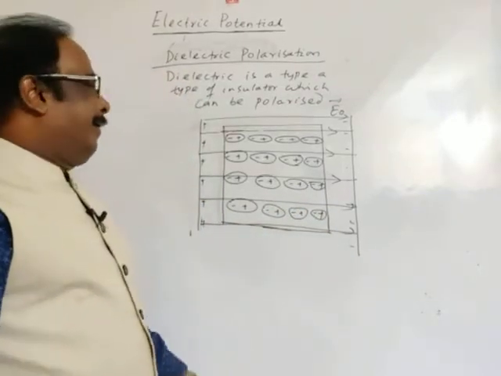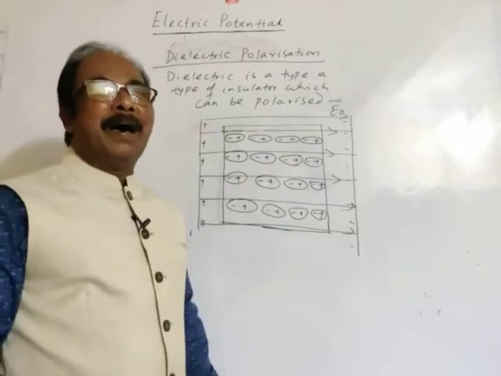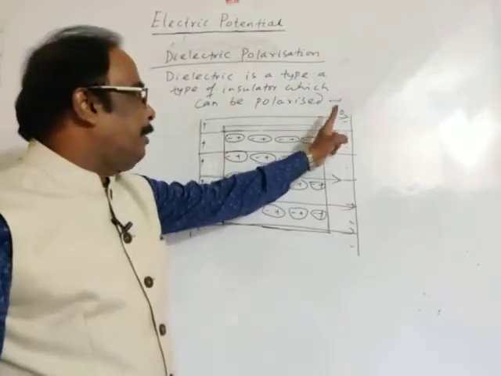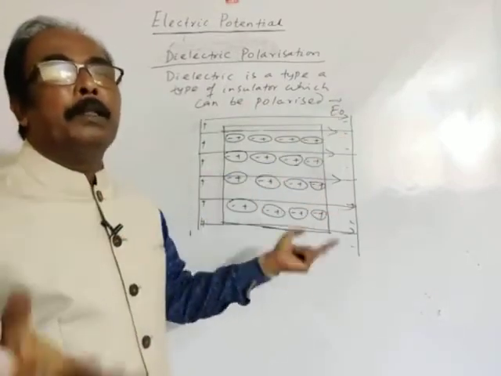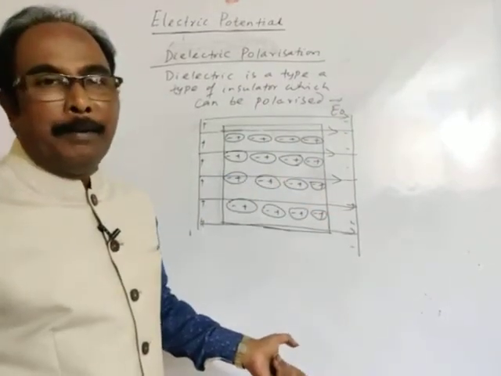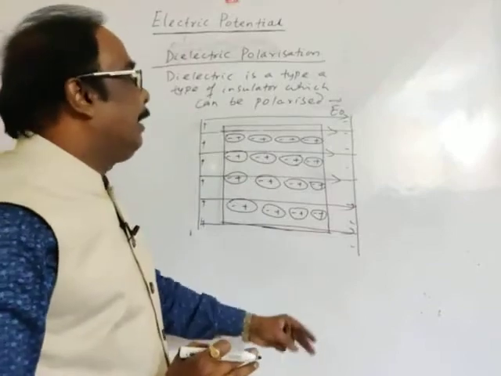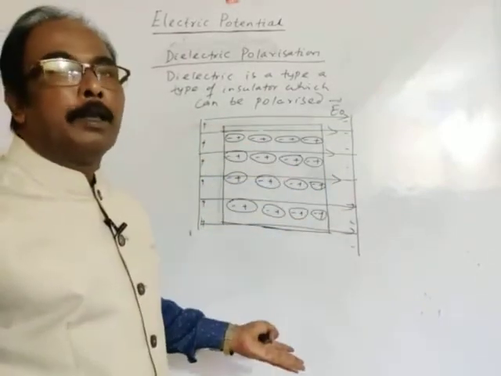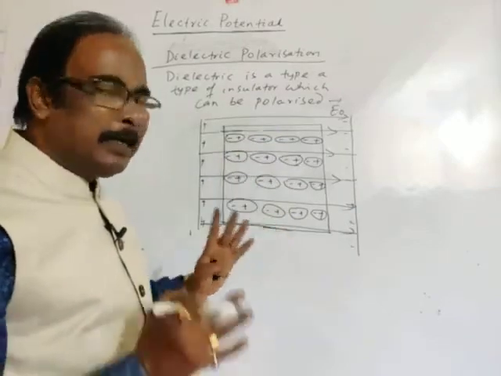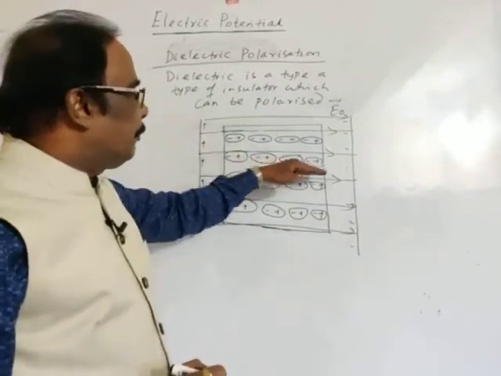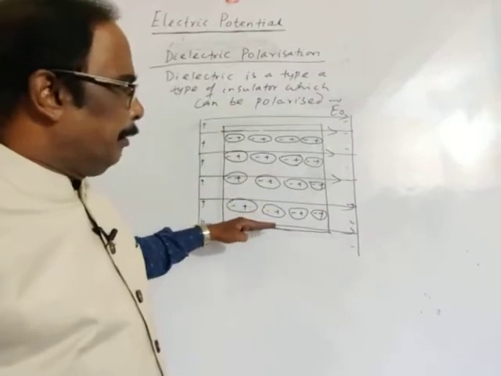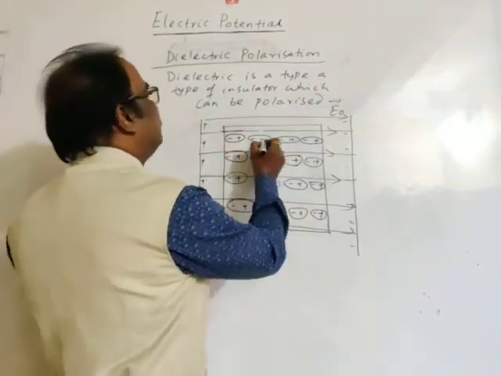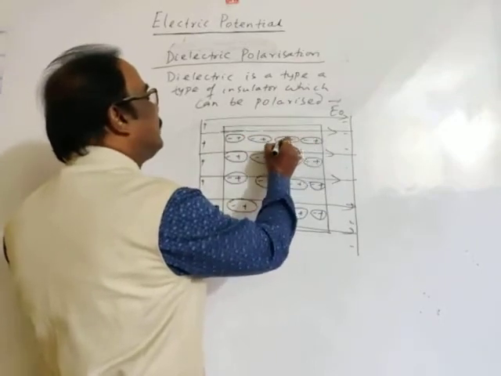So the dipoles will align parallel to the direction of the electric field depending upon the strength of the electric field. The greater the strength of the electric field, the greater is the alignment of the dipoles in the direction of the field. In the given figure, let's consider all the dipole moments are aligned in the same order: positive, negative, positive, negative, positive, negative.